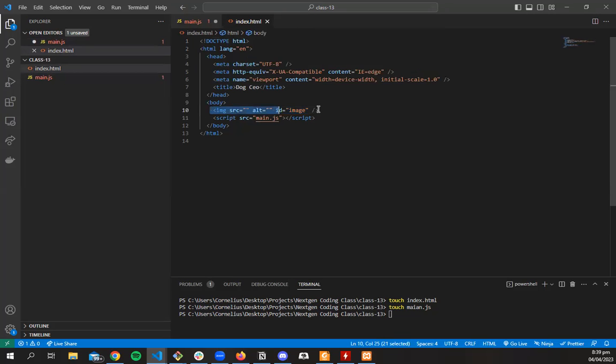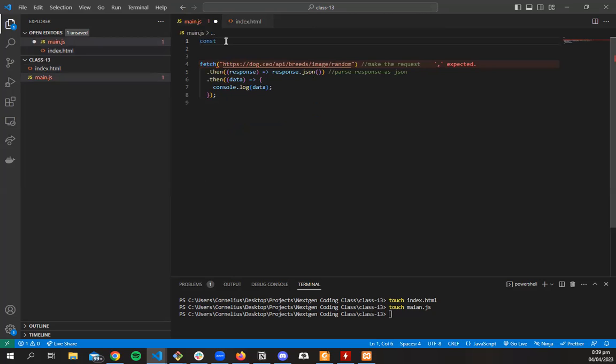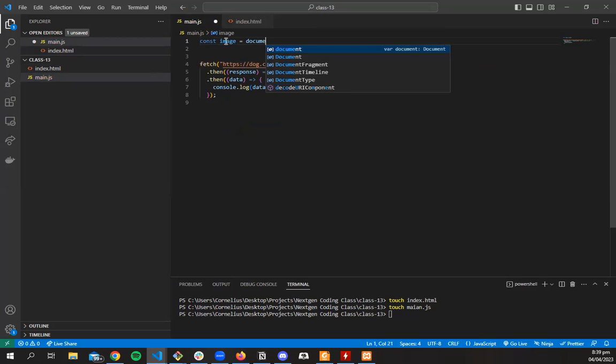So we remember when we spoke about document object model, we said that by default, our browser makes everything a document, so we can come inside and grab stuff. So here we gave it an ID of image, so we could come and do const. Let's just call it image so that we can remember. So document dot, let's get elements by ID.